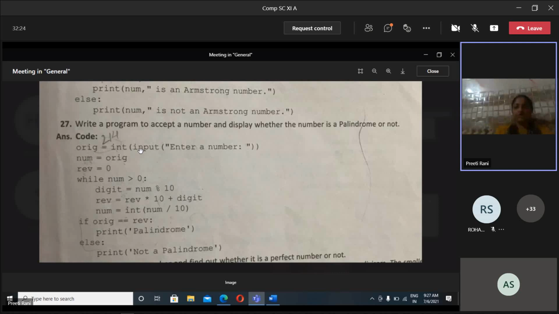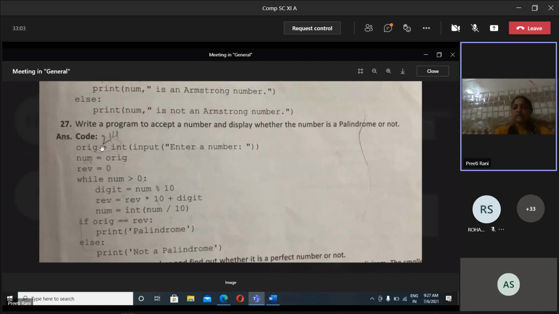Okay, what is the original number here? Int input, enter a number. If number is equal to original, so first of all we are taking a first number here. What is the number here? 3214 here. In the original we are getting that number. Let's say I'm just taking 3214. I have written it with a pencil actually. This is my old book, so this is what I explained to the children last time. Anyway, I'm taking it. Instead of this, you can take any number which is a palindrome.